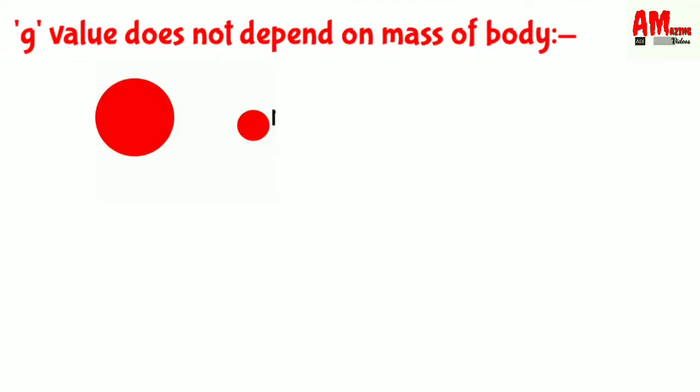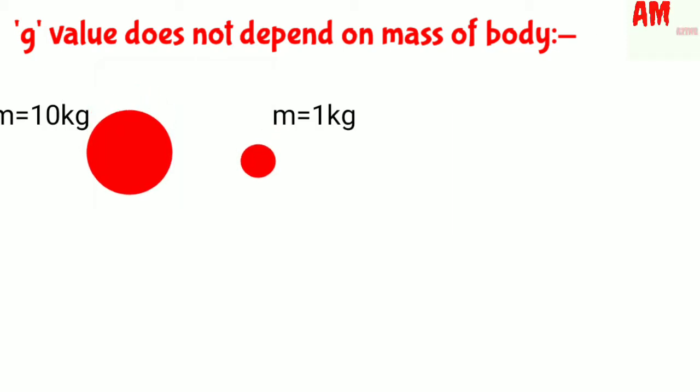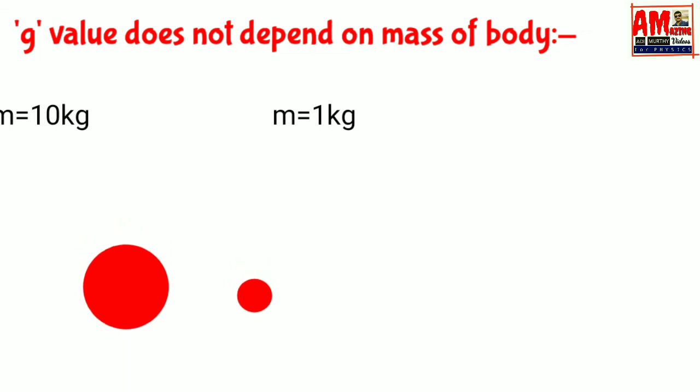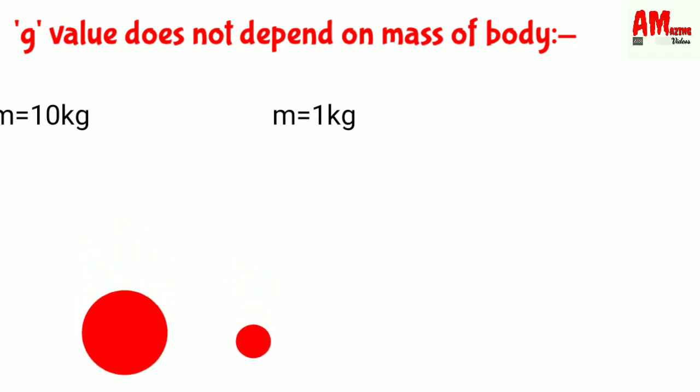When two objects with different masses are dropped from the same height, which one hits the ground first? Let's see what happens. The two objects with different masses simultaneously reach the earth. The reason is that the earth exerts an equal amount of acceleration on both bodies irrespective of their masses, whereas the gravitational force is different on the bodies. The more the mass, the more the gravitational force.